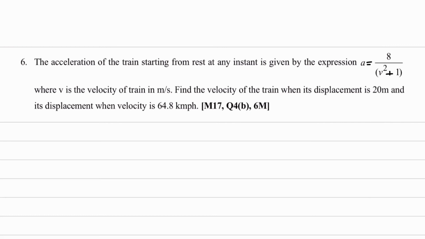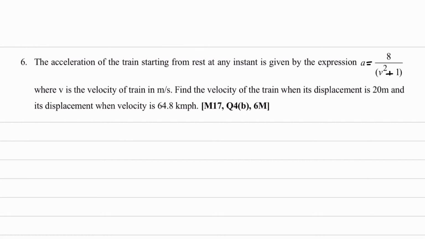Now from here you can understand that acceleration is a function of velocity. So that is why this is a case of variable acceleration motion, where v is the velocity of the train in meter per second. Find the velocity of the train when its displacement is 20 meter.